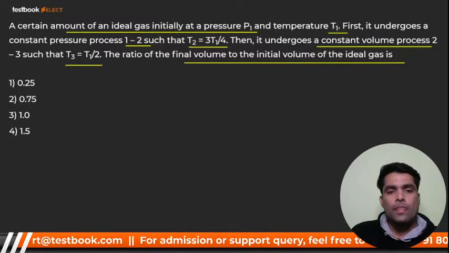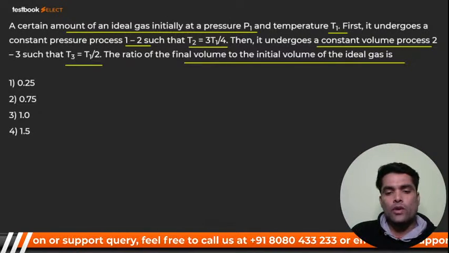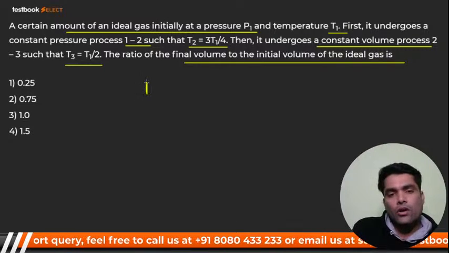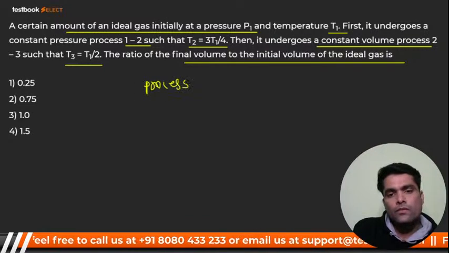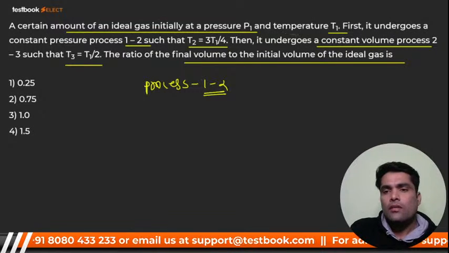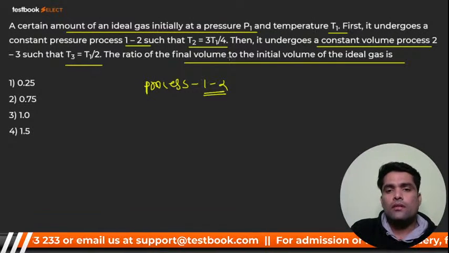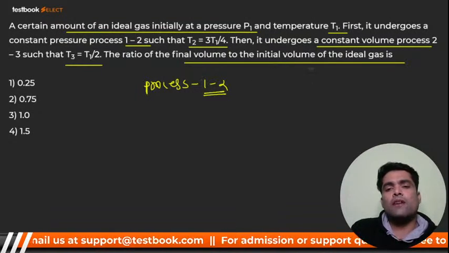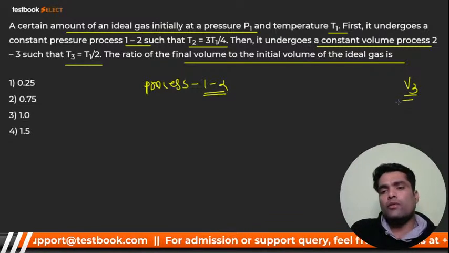So here we go. First of all, we are going to talk about process 1-2, then 2-3. We'll talk about process 1-2 and 2-3. If I talk about process 1-2, I have to identify what the final volume was. That is, I have to identify V3 now.